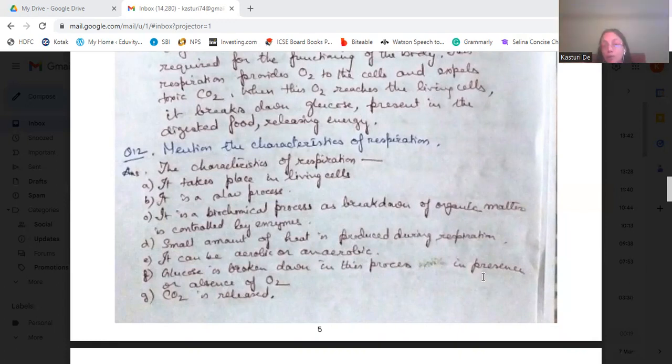That's why it's a biochemical process. A small amount of heat is produced during respiration. It can be aerobic respiration, or it can be anaerobic respiration. Glucose is broken down in this process in the presence or absence of oxygen. And in this process, carbon dioxide is released.